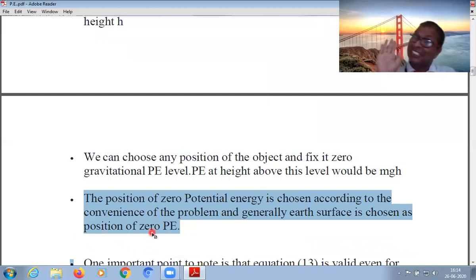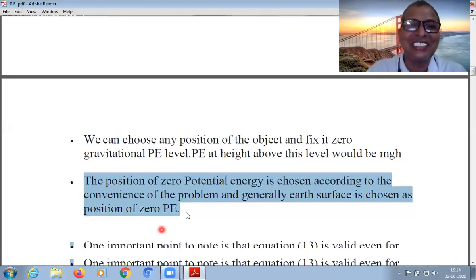But we can't say that for every body. When a spring is compressed on the surface of the Earth, how can we say that its potential energy is 0? Right? But in this case, when you are mathematically treating the change in potential energy under gravity, then at the Earth's surface we take it as 0 only.